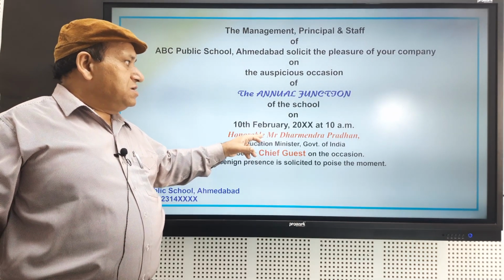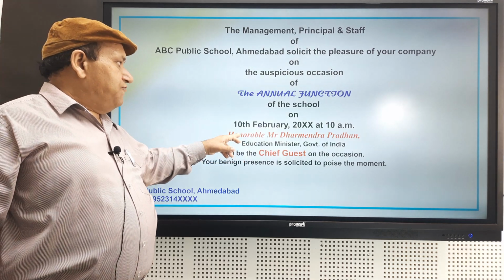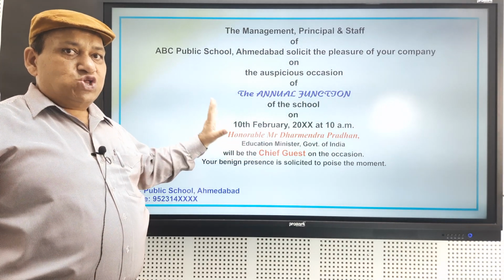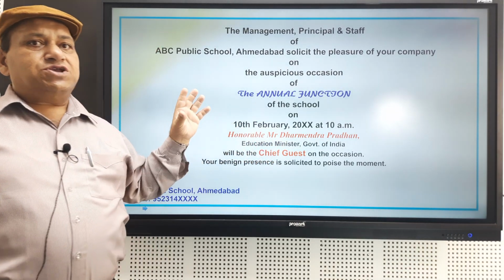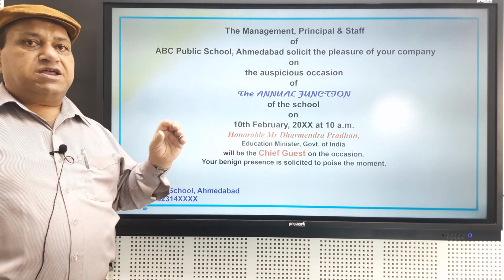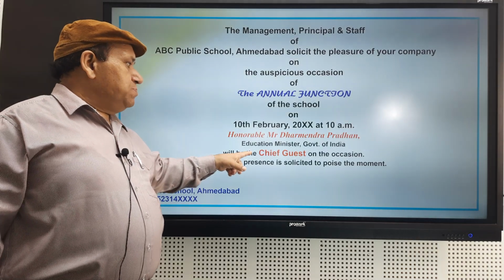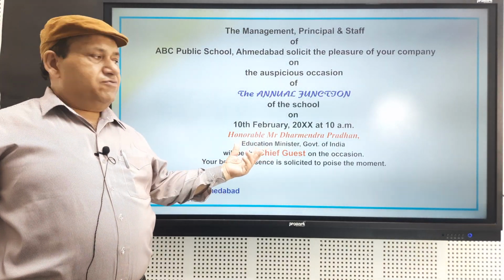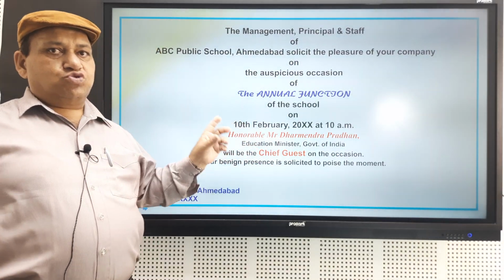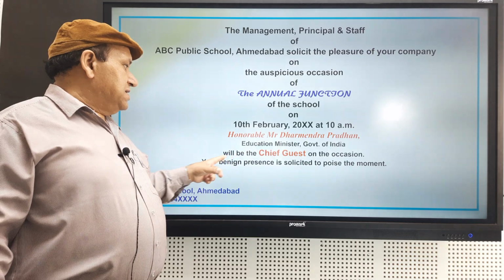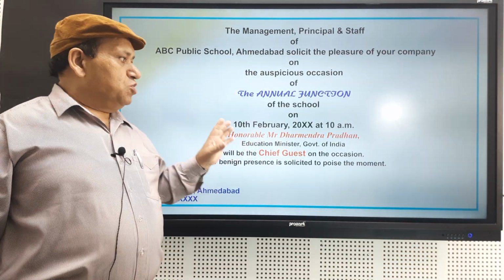And Honorable Mr. Dharmendra Pradhan, the Education Minister of India. See the font of this and the color also, it is different. So we have to mention this way. And Education Minister of the Government of India, because in examination you cannot mention any color, it is better you make its size different like that. And will be the chief guest. It is a major event of the whole format. So chief guest should be capital, both sides, first letter capital. On the occasion, your benign presence is suggested to poise this moment.